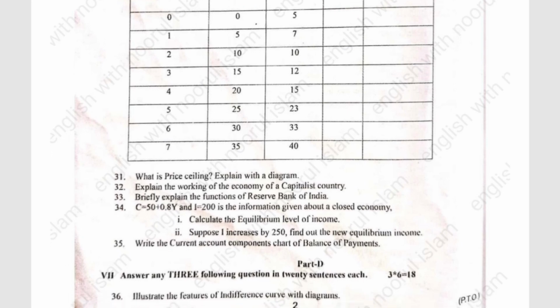If they have given a problem, C equals 50 plus 0.8Y and I equals 200, is the information given about the closed economy. Calculate the equilibrium level of income. Suppose investment increased by 250, find out the new equilibrium income. Next, write the current account components chart of balance of payments.